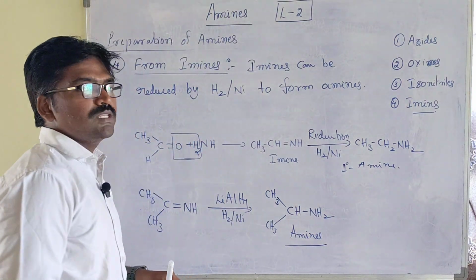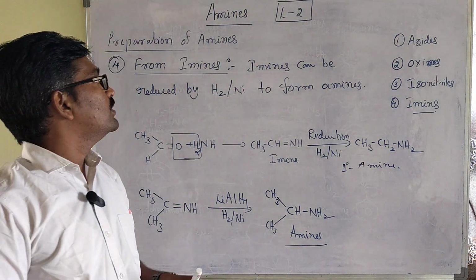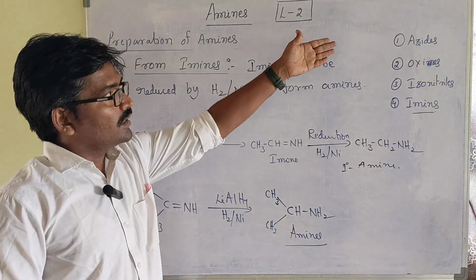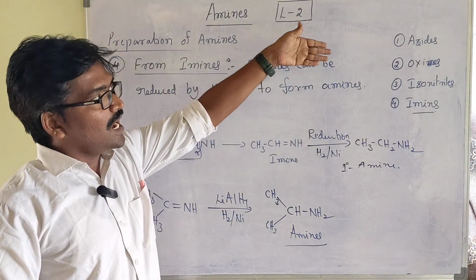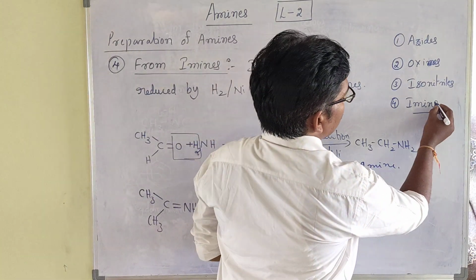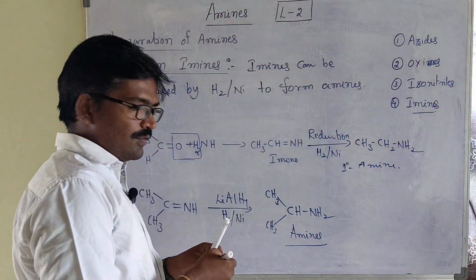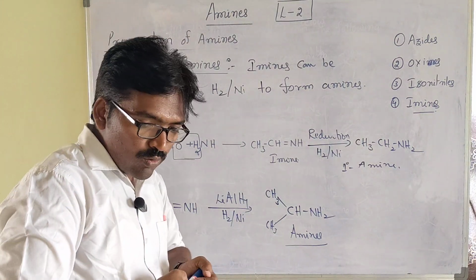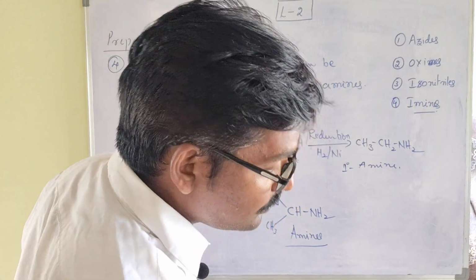So these are the methods for the preparation of amines from the following reactants: azide, oxime, isonitrile, imines. Clear all of you? Right. Now we have to discuss the basicity of amines.